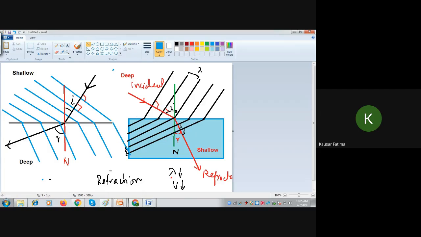So what you have noticed here, when deep to shallow, the direction of propagation bends towards the normal. And what about the wavefront? They have come closer to this boundary. Okay, they have bent towards the boundary here. Here, shallow to deep, they have bent away from the boundary. So this concept may also help you to complete the diagram without drawing the direction of propagation and normal, etc. Simply you can do what?